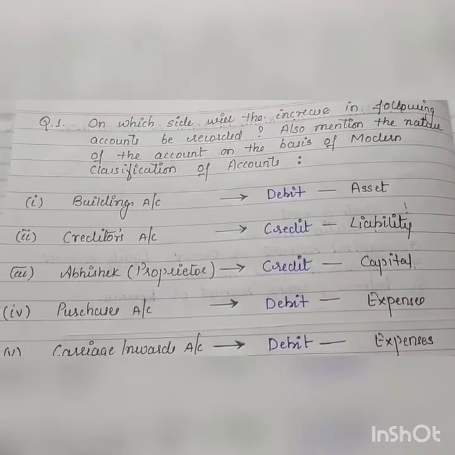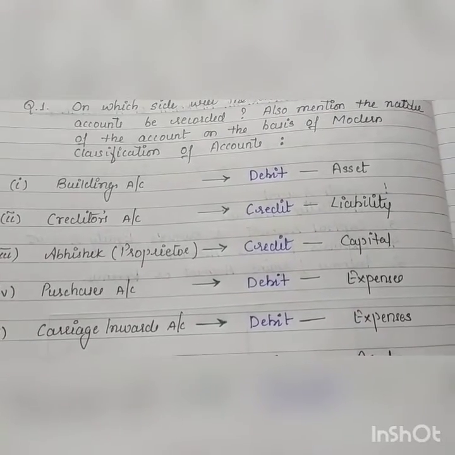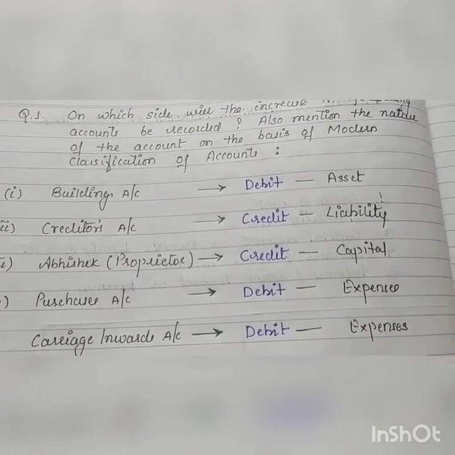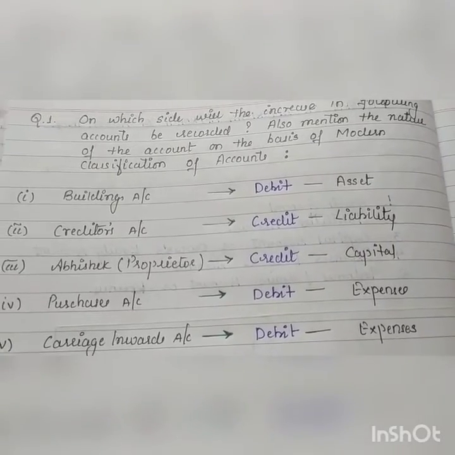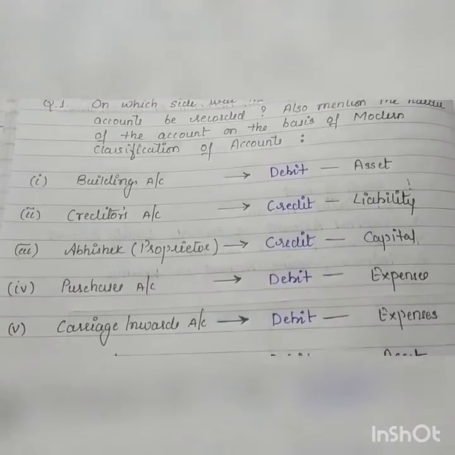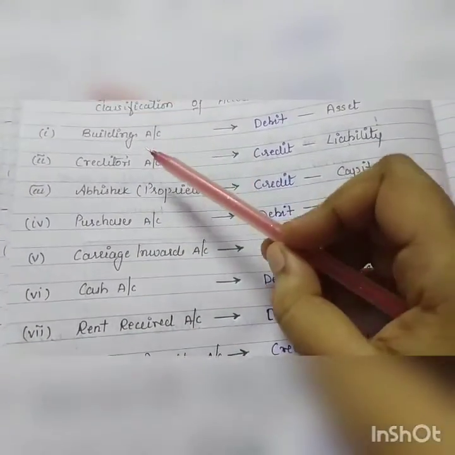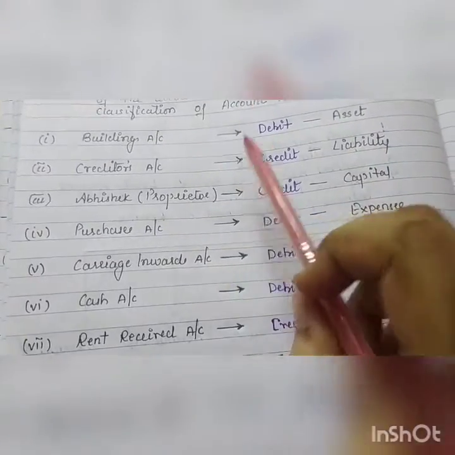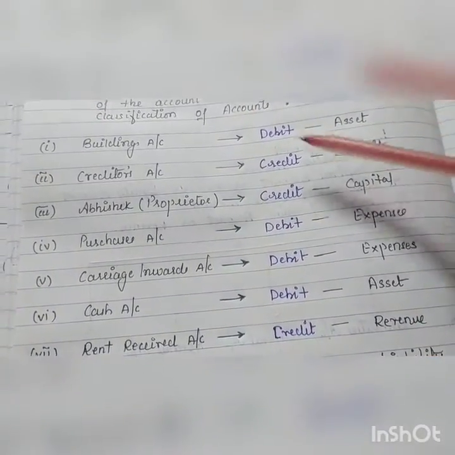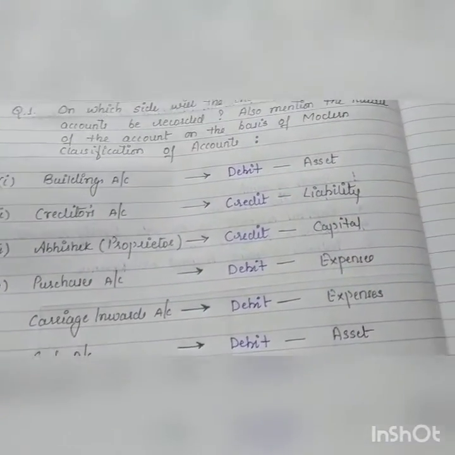So, we need to categorize these terms as per modern approach of accounting, and also mention if it is to be debited or credited. Okay, here you can see all terms. ये terms अगर increase हो रहे हैं, so what will be the impact, and also we need to mention nature.